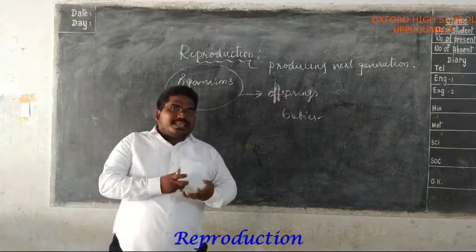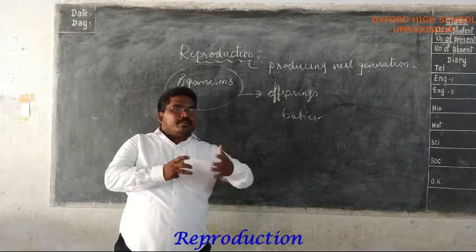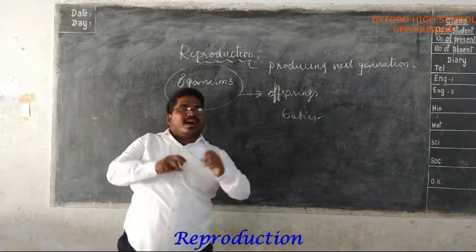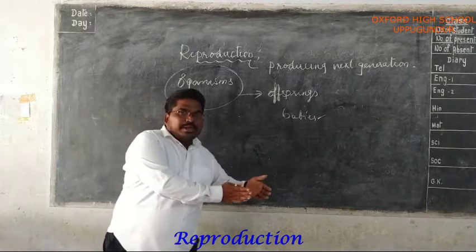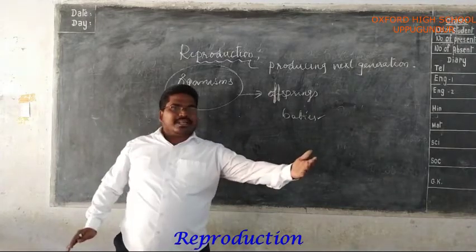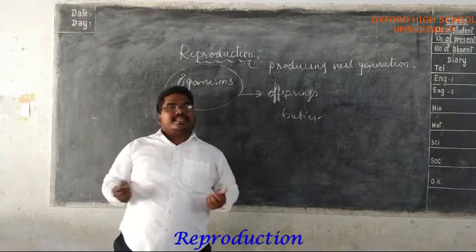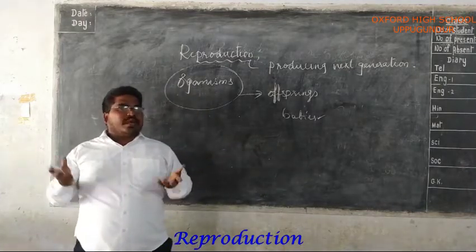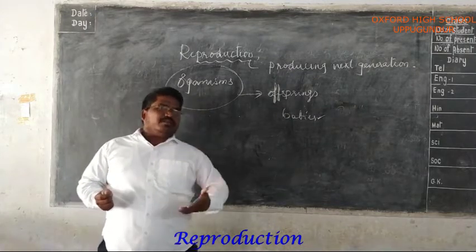Organisms reproduce differently in different situations. The mode of reproduction is not similar in all organisms. It is different in some microorganisms. It differs in the plants. Within the plants also, it has different types of methods. In humans, we have sexual reproduction. Fishes, different types of organisms.